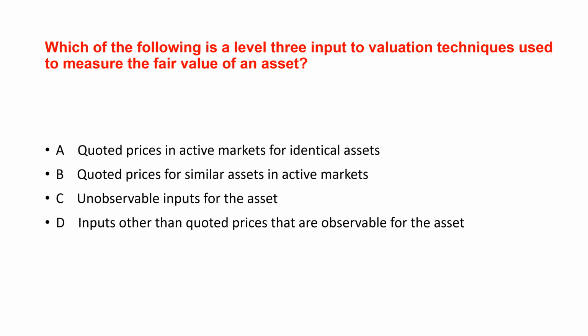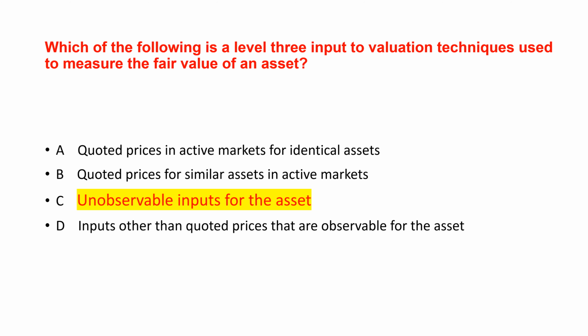Next question. Which of the following is a level 3 input to valuation techniques used to measure the fair value of an asset? The correct answer is C. Unobservable inputs for the asset. Level 3 inputs are by definition unobservable, used when market data is unavailable. While Level 1 use the exact same price you see for the exact same thing in a busy, active market, and Level 2 use prices of similar things, or other market data you can see.